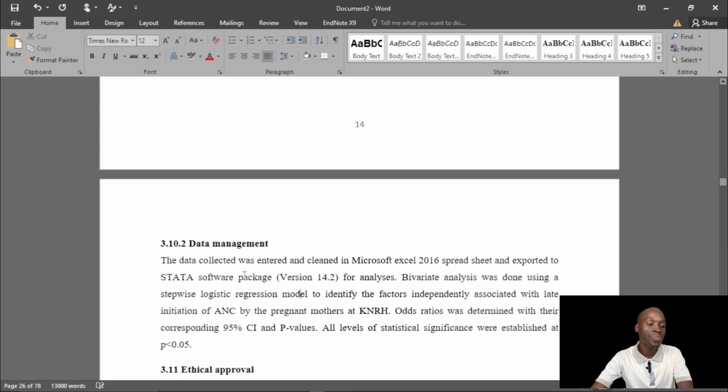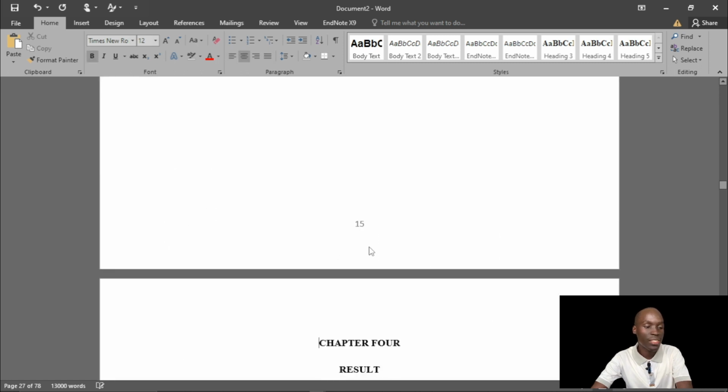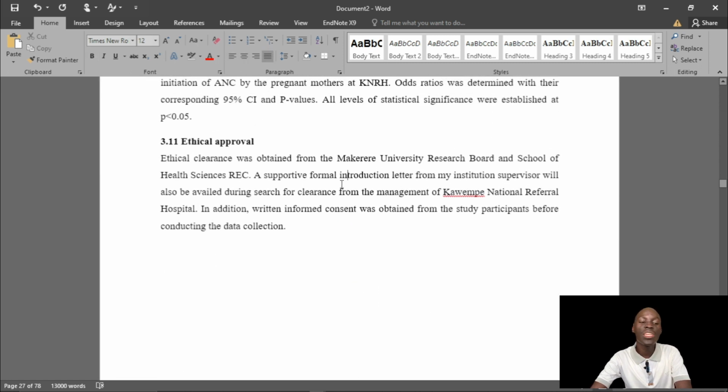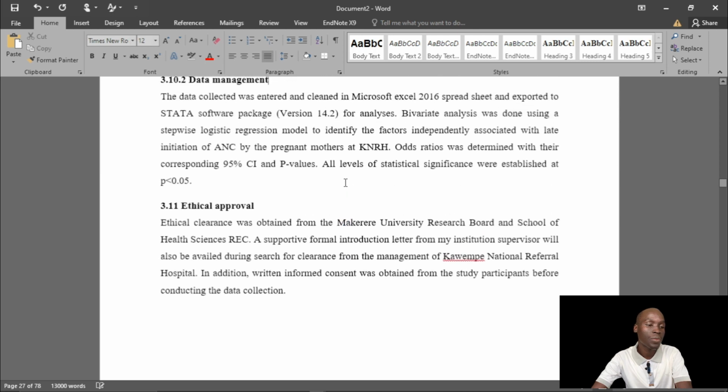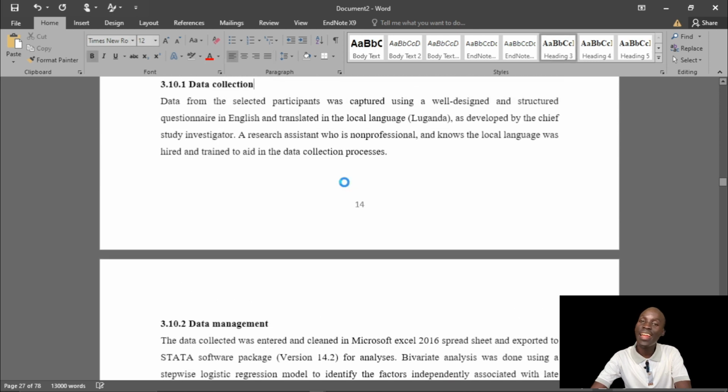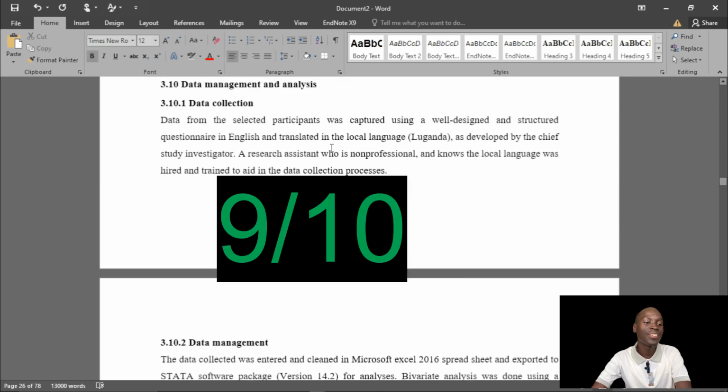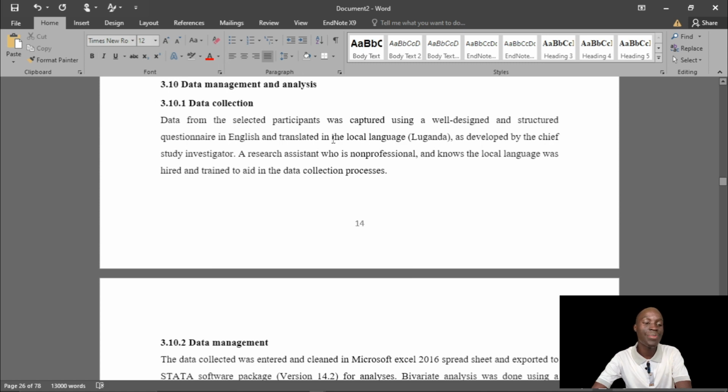Data management: entered into Excel, using Stata to analyze the data. The version is written. Then the statistical method. That's fair. Ethical consideration. Okay, that is fine. So in this context, I'm going to give it still 9 out of 10 in my opinion. This was fairly written.